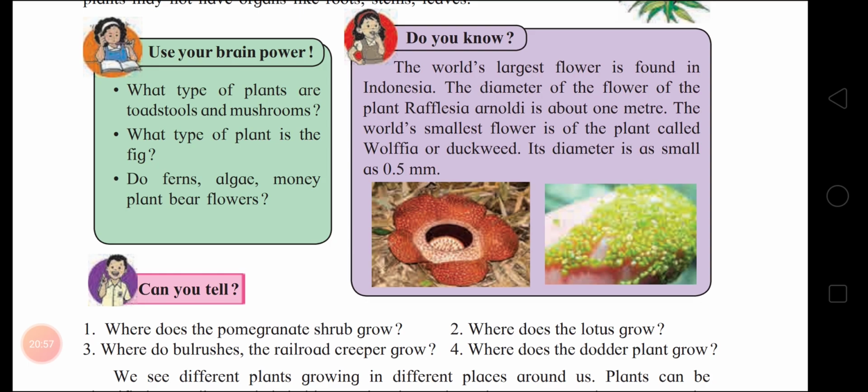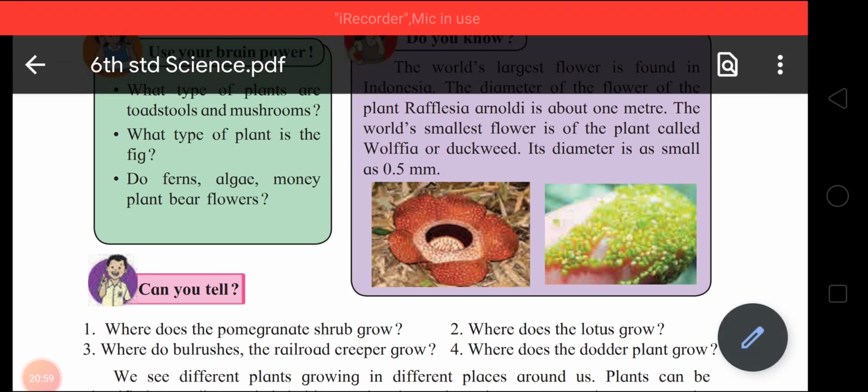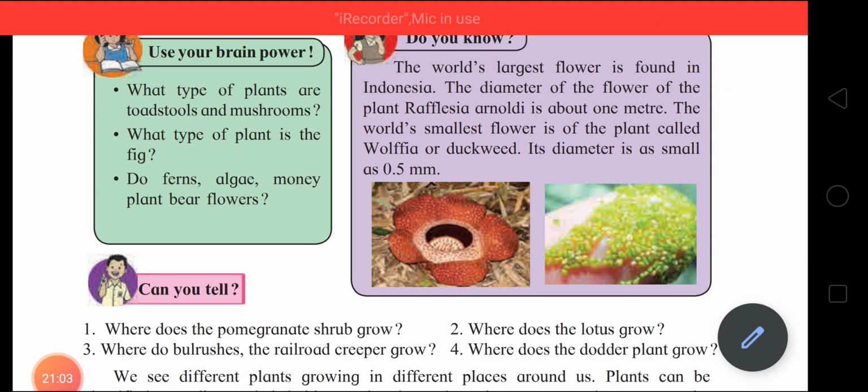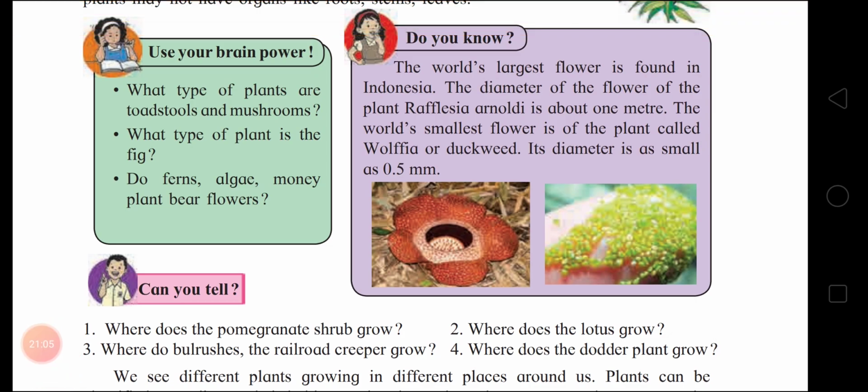Now, children, use your brain power. What type of plants are toadstools and mushrooms? Toadstool and mushrooms are examples of fungi. Okay, children?